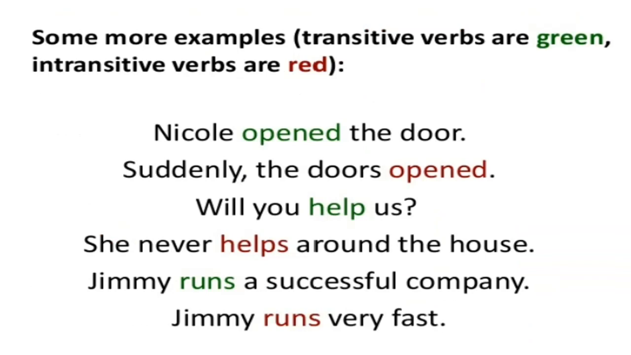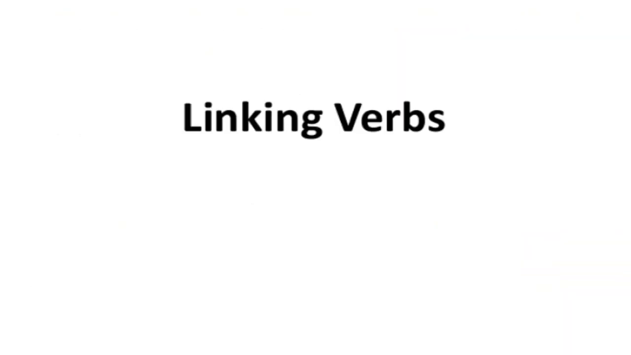Will you help us? Help is transitive. She never helps around the house. The fourth example, helps is intransitive. Jimmy runs a successful company. What does Jimmy run? A successful company is the direct object and runs becomes the transitive verb. The last sentence, Jimmy runs very fast, is intransitive.